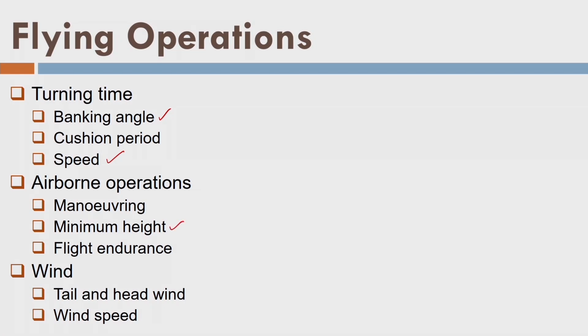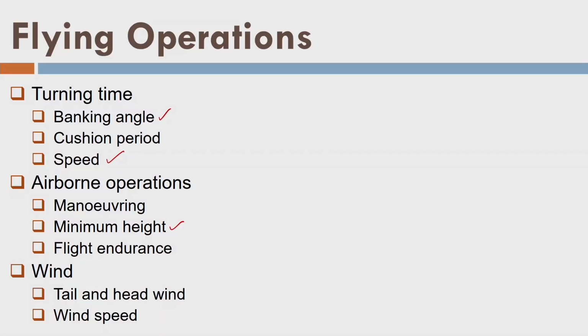Then we have minimum height. If I have lower flying height, I can acquire very high data density or high quality of data. But the Director General of Civil Aviation specifies the minimum height, and that minimum height in India is 300 meters as per the DGCA governance. So a pilot has to maintain that minimum height. That means we cannot come below 300 meters. So these things have to be taken care of when we perform the airborne data operation.